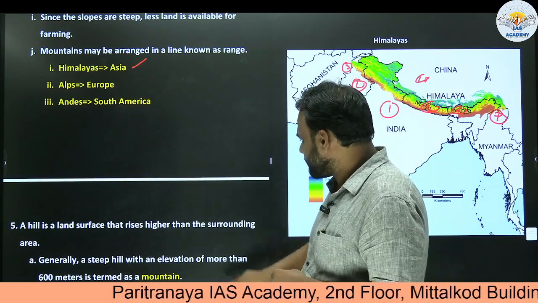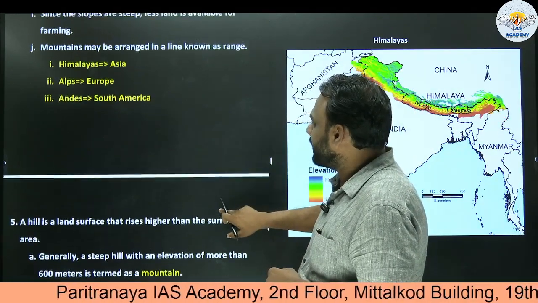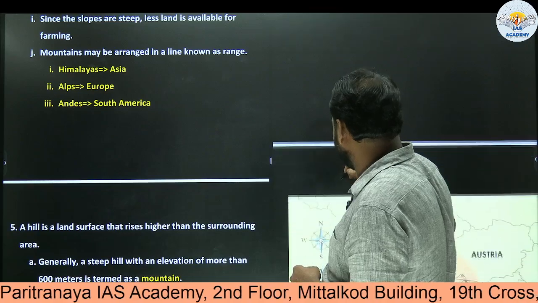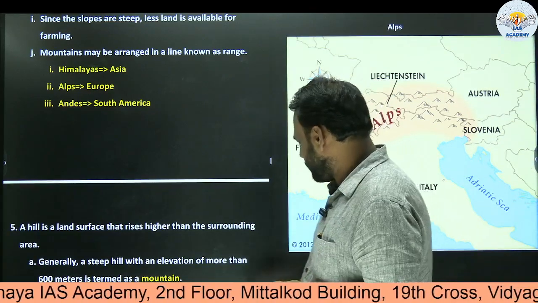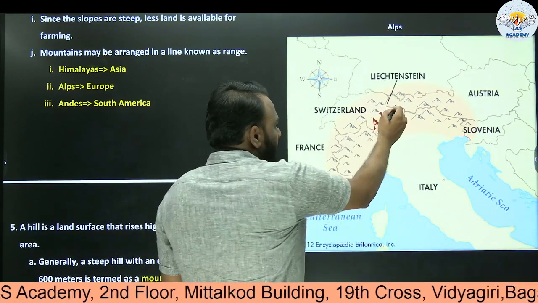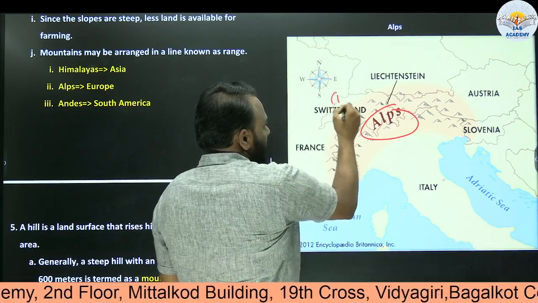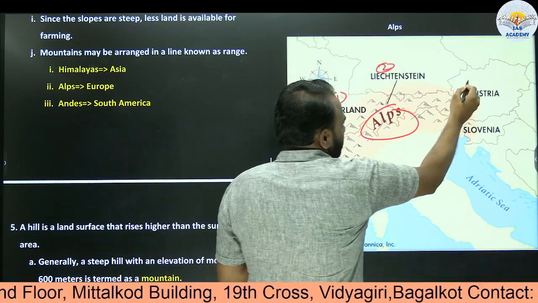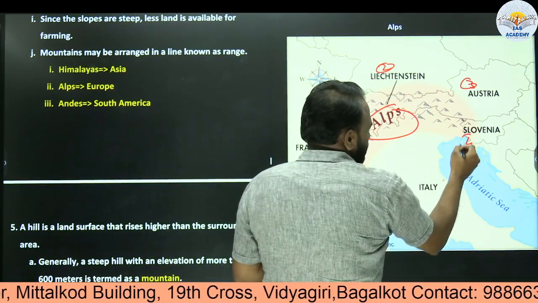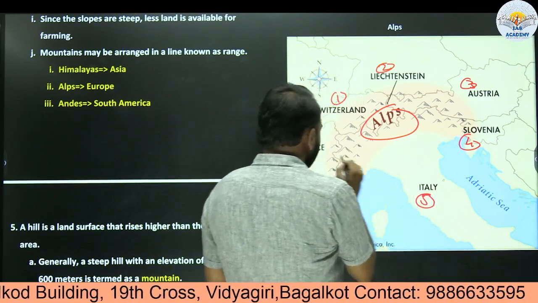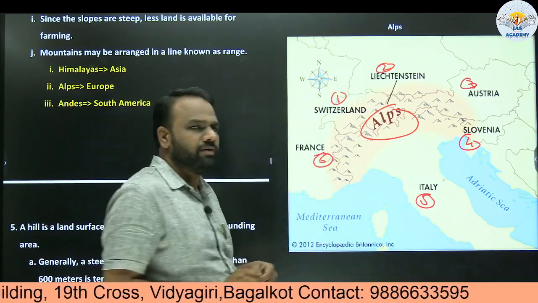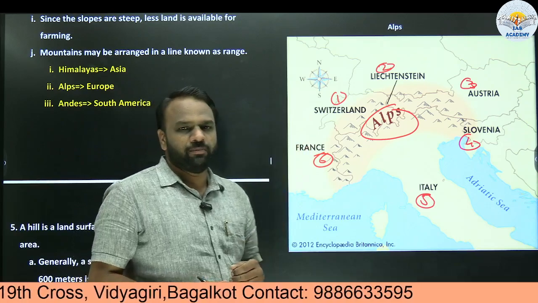Now next, Alps. Again, these are mountain ranges in Europe, but where exactly in Europe? That is also important. If you look here, Alps are the mountain ranges which are spread across Switzerland, Liechtenstein, Austria, Slovenia, Italy, and France. So this information is important.